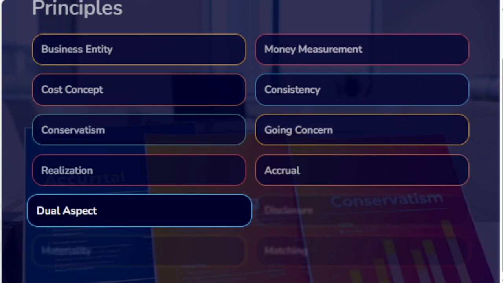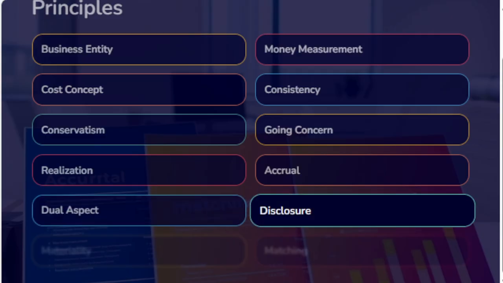Dual aspects. According to this concept, every transaction or event has two aspects, that is, dual effect. For example, when a person starts a business with cash, on one hand the business gets cash and on the other hand a liability arises. That is, the business has to pay that person a sum of rupees which is introduced by him as capital.